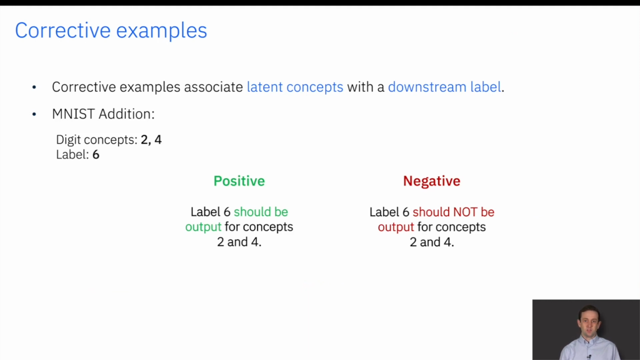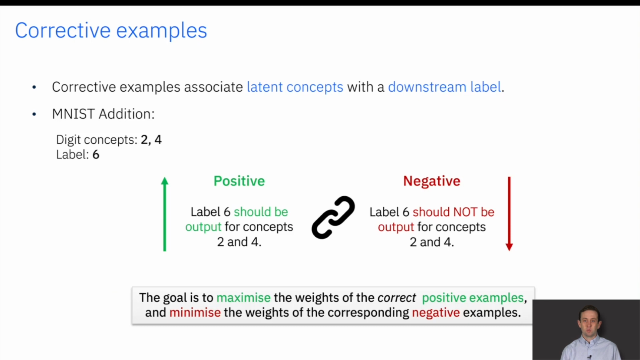The examples are weighted, and the higher the weight, the more the symbolic learner is encouraged to cover that example with the learned H. We link the weights of each example pair, and the goal is to maximize the weights of the positive examples that have correct combinations and minimize the weight of the corresponding negative examples. The symbolic learner has access to all the combinations of corrective examples for each pair of latent concepts and each downstream label.